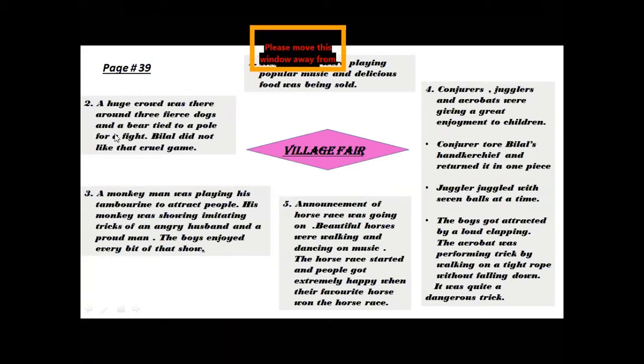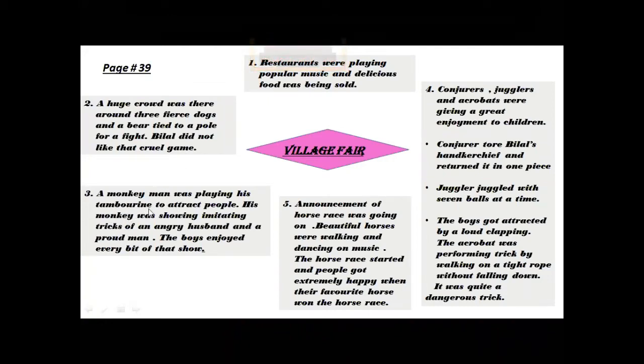But Bilal did not like that game. Why? Because he thought that it was a cruel game. Cruel means it was not a nice game. An innocent animal like a bear was getting attacked by the dogs just for the entertainment of people. So Bilal did not like that game, and the boys moved away from there.